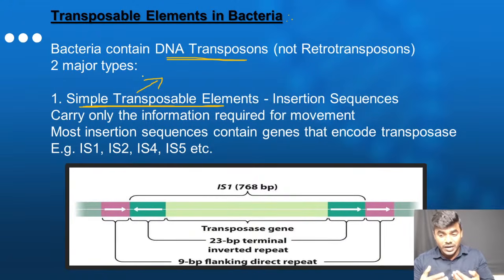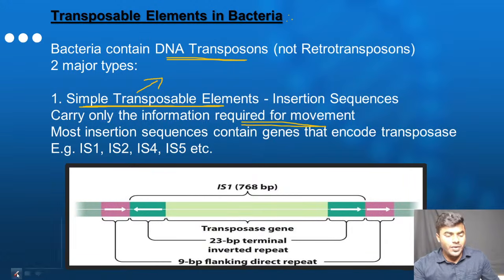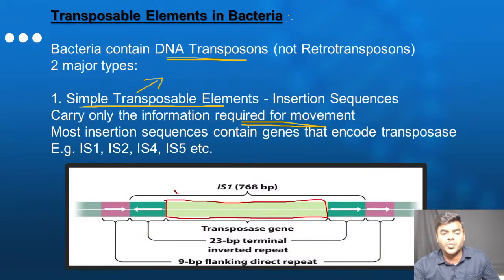Once again, everyone listen to my statement. Simple transposable elements are those types of transposable element that do not contain any extra information required for the bacteria. What do you mean by that? So what does it contain? That is an important point. A simple transposable element contains the information which is only required for the movement. Everyone please look into the diagram very carefully, friends. What is this which I am marking with red color? This is the transposase gene. We all know that the transposase gene codes for what enzyme?